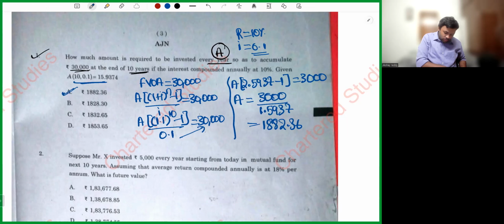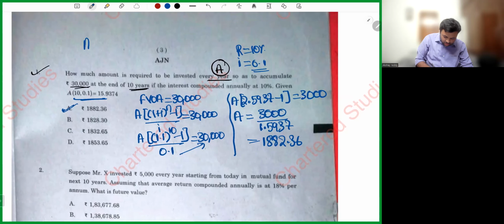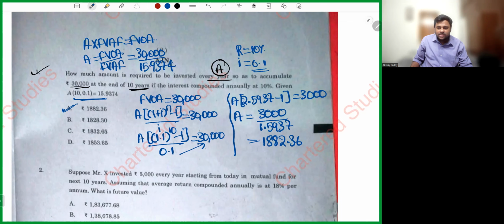Or else you can even use the annuity factor that he has given here. You can even use the annuity factor he has given. I hope you know that. A into future value annuity factor will give you future value of ordinary annuity, right? So if I write A is equal to future value of ordinary annuity divided by future value annuity factor, I'm going to get the same answer. What is future value of ordinary annuity? 30,000 divided by 15.9374. You are going to get the same answer, 1,882.36. I hope that's fine, my dear friends.